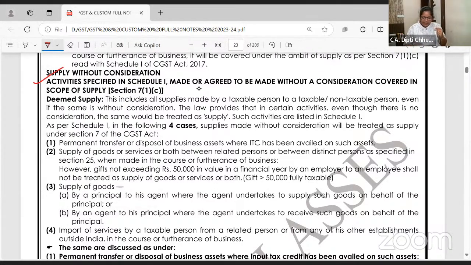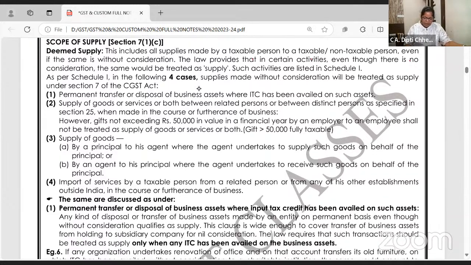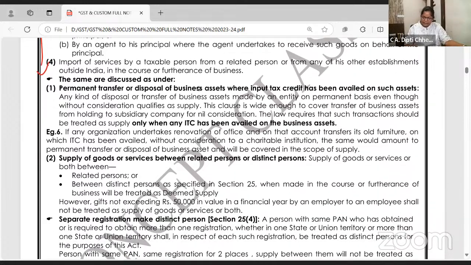Okay. Right, deemed supply. This includes all the supply made by a taxable person, even if the same is without consideration. Permanent transfer or disposal of business asset where ITC has been availed on such asset. Okay, these are the names of the 4 cases. एक साथ भी लिखा है आपको revision के लिए, and अलग अलग भी लिखा है.